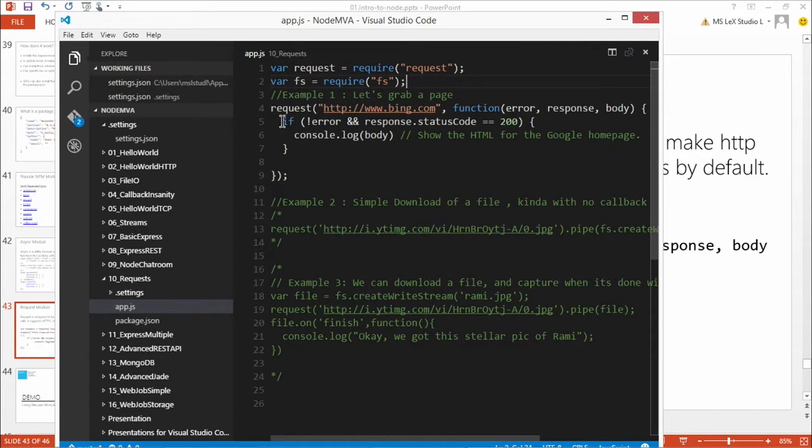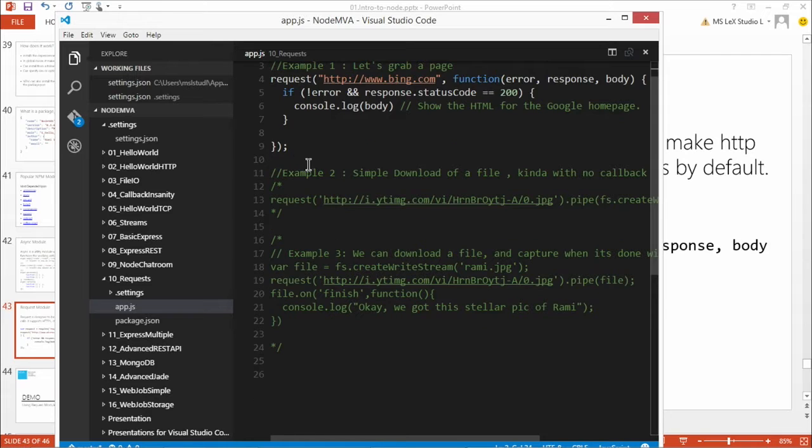And at the very top right up here, all I'm doing is a simple request, and you just pass it the URL, and then you've got a callback, and it tells you, okay, I'm going to that URL, I'm going to get the response in the body from this page, and I can see, was there a response, status code, if there is, just log the whole body. If everything's good, and it's a 200, it's just going to write back that HTML. And so that's the idea of just grabbing the content off a web page very simply.